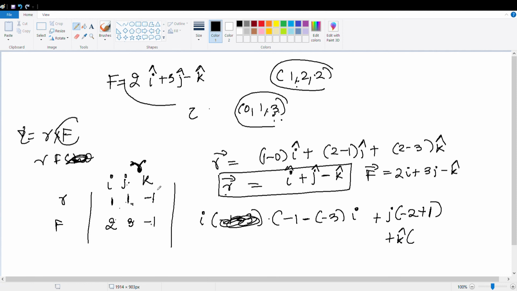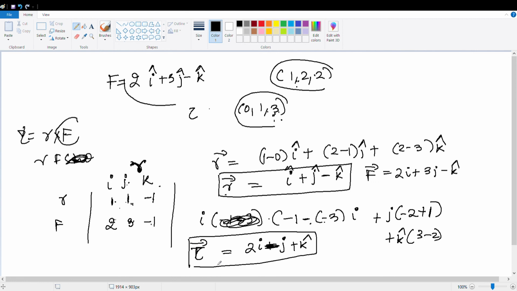For k cap, you have to remove this, so 3 minus 2, so plus 1. So the answer is 2 i cap minus j cap plus k cap, which is the torque vector.